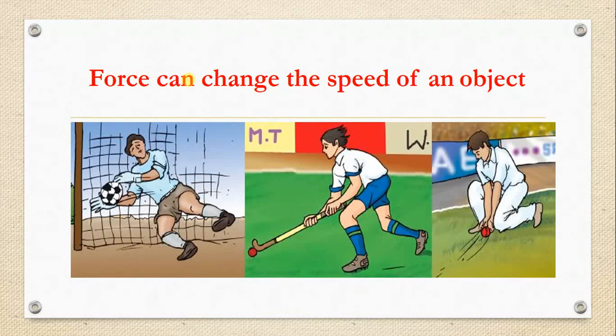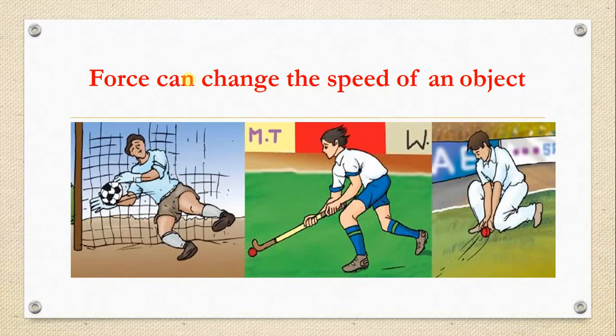So for example, let us take these three pictures. In the first case, the goalkeeper is catching the football. That means he is stopping the goal. When he's stopping the goal, he will catch the football. That means the football is coming with very high speed. And when he catches it, speed becomes 0. That means the speed is decreasing here.